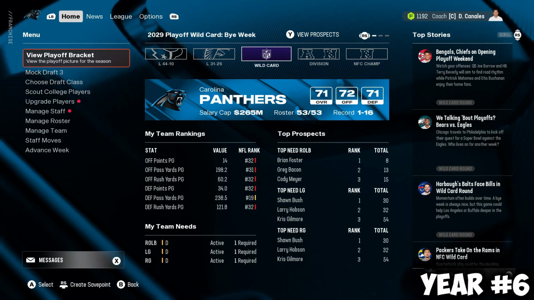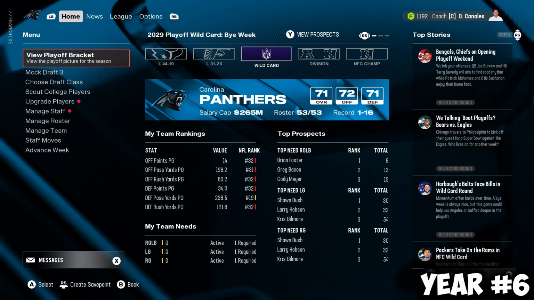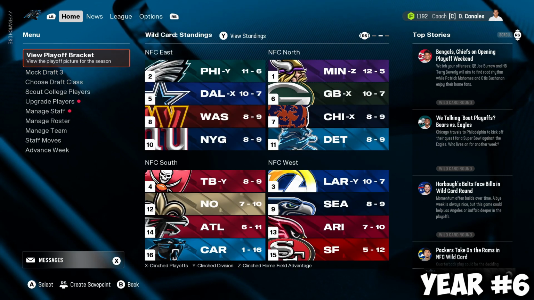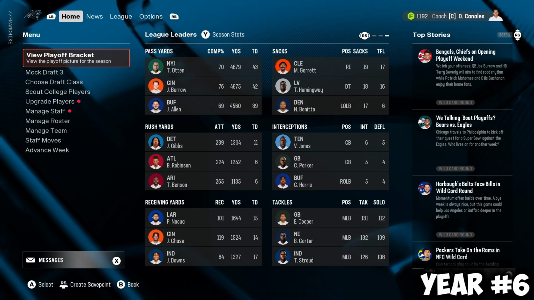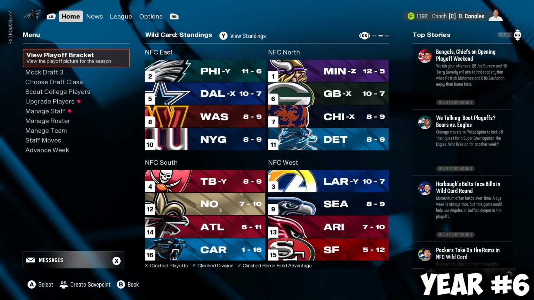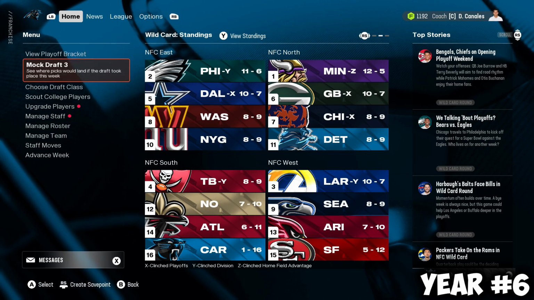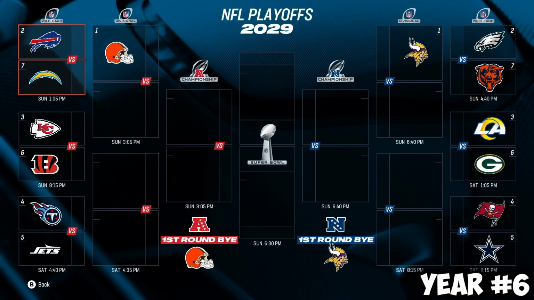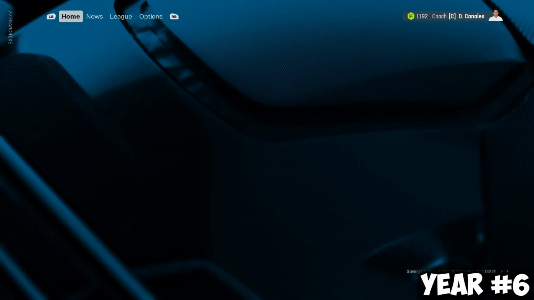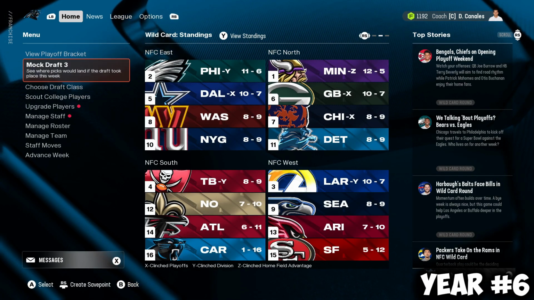Another horrendous season by this Panthers team. 1-16. Hanging on for dear life to not become the first 0-17 team. And the Bucs win the NFC South with an abysmal 8-9. That is classic NFC South fashion right there. But the Bucs make it. So they're in the playoffs. 4th seed going against the Dallas Cowboys in the wild card. And the Cowboys finished with a winning record at 10-7.